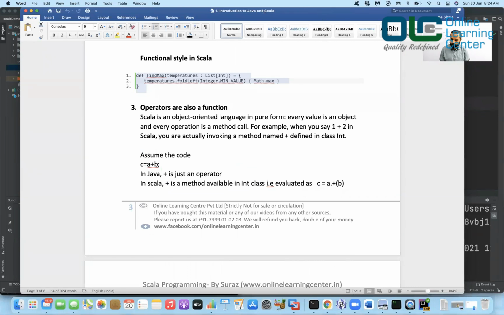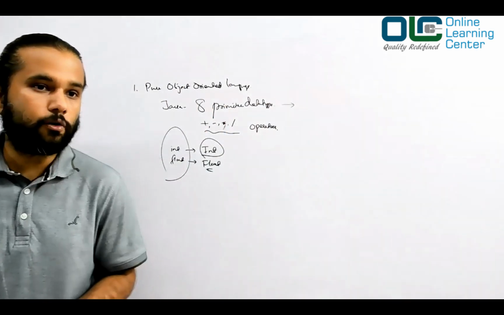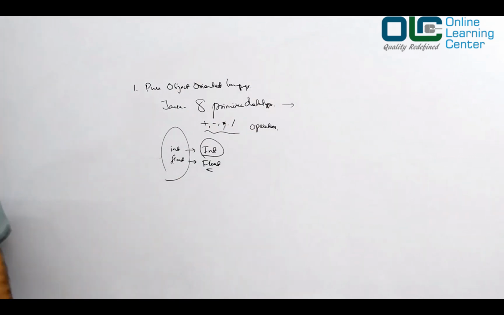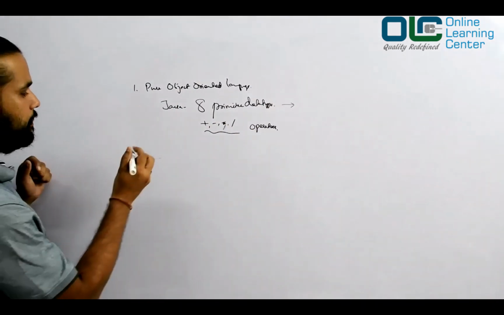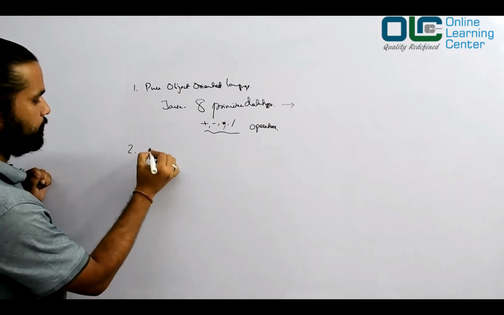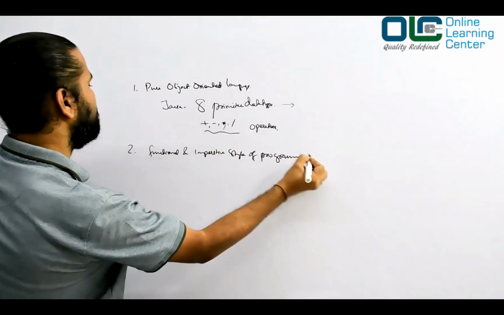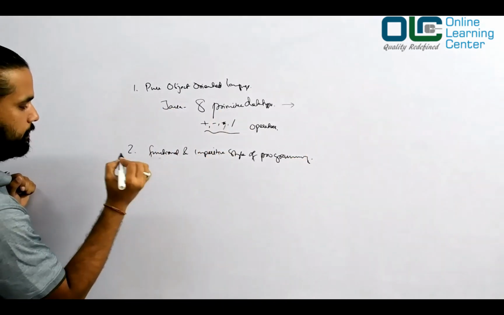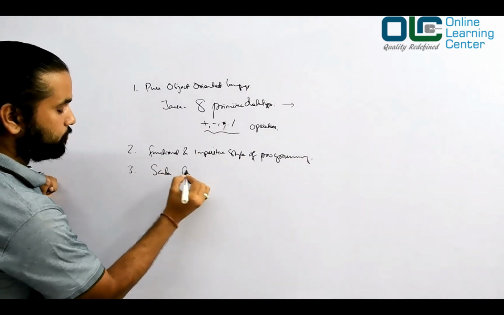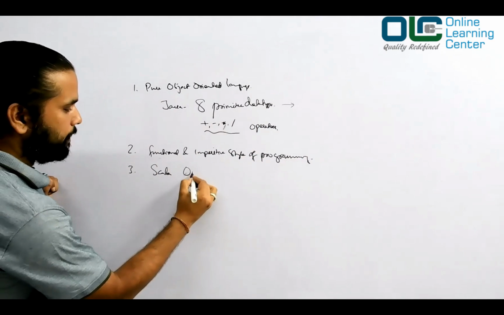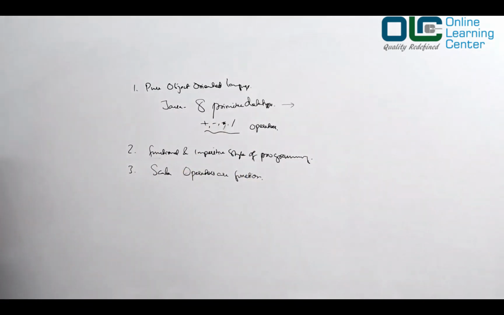Third point: operators are also functions. Let's move to the third point. It says operators in Scala are also functions. This is very interesting, so let's talk about operators. Number two, we have already understood functional as well as imperative style of programming. Now third is operators. In Scala, operators are functions. What do you mean by that? Very important.